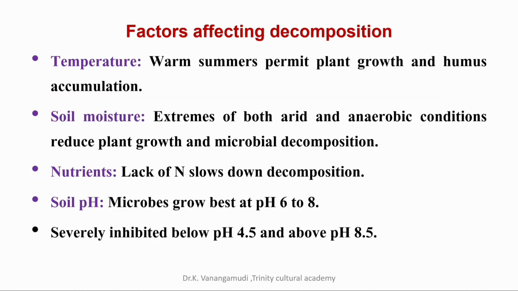Before talking about the one-liners of this presentation, I would like to talk about the factors that are affecting decomposition of organic matter. The first factor is temperature. Warm summer permits plant growth and humus accumulation. Soil moisture, the next one: the extremes of both arid and anaerobic conditions reduce plant growth and microbial decomposition. The third one is nutrients. Lack of nitrogen slows down decomposition. The fourth one is soil pH, the last factor. Microbes grow best at pH 6 to 8, whereas the microbes are severely inhibited below pH 4.5 and above pH 8.5.